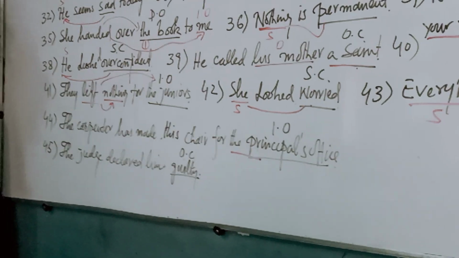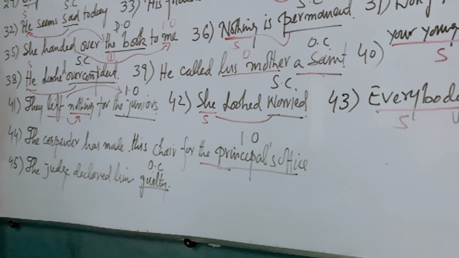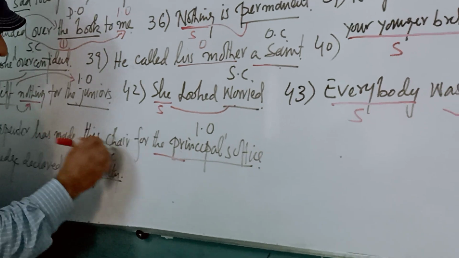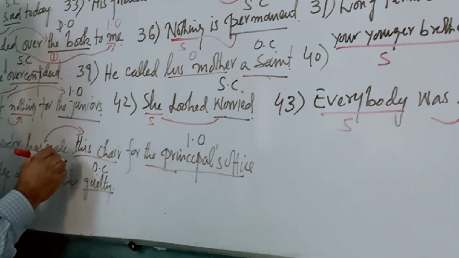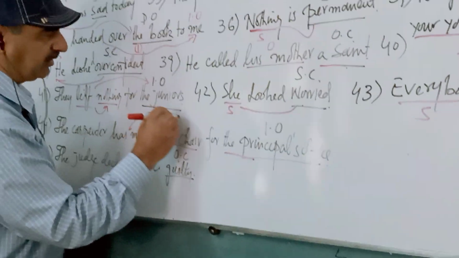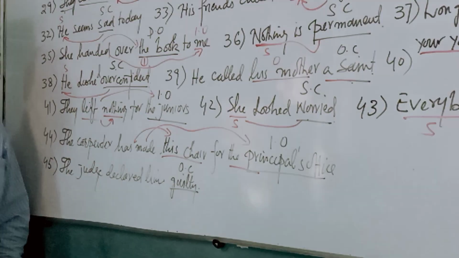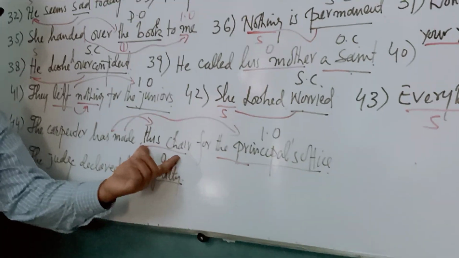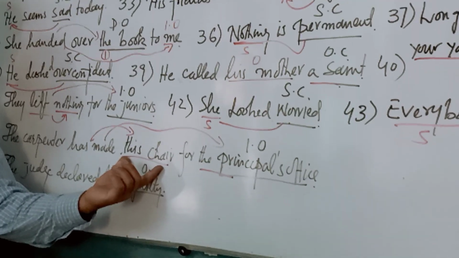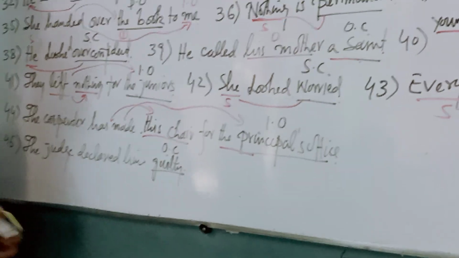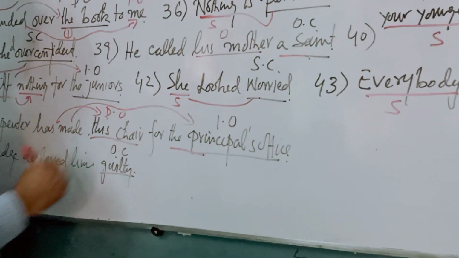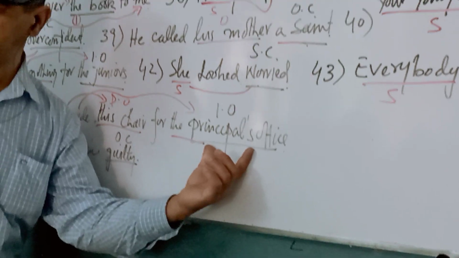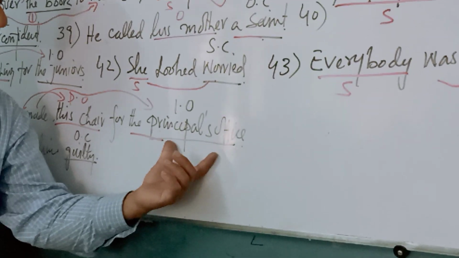Because the action of making is first received by the chair and then received by the principal's office. The action of the verb is first received by the chair, that's the reason it's a direct object, D-O, and later received by I-O, indirect object. Clear?